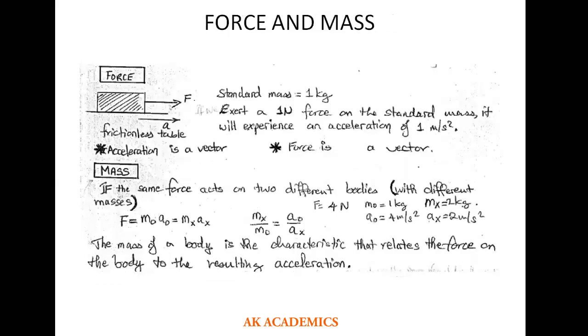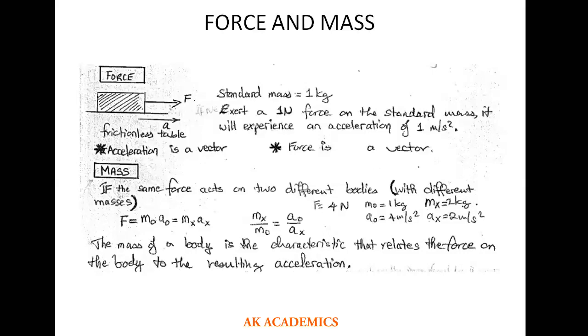Okay. What is the relationship between force and mass? When you hear the term standard mass, the standard mass is usually represented with 1 kilogram. So it means when you exert a force of 1 Newton on a standard mass, which is 1 kilogram by the way, that particular particle will experience an acceleration of 1 meter per second squared. Because we do know that our force is always equal to the product of mass and its acceleration.